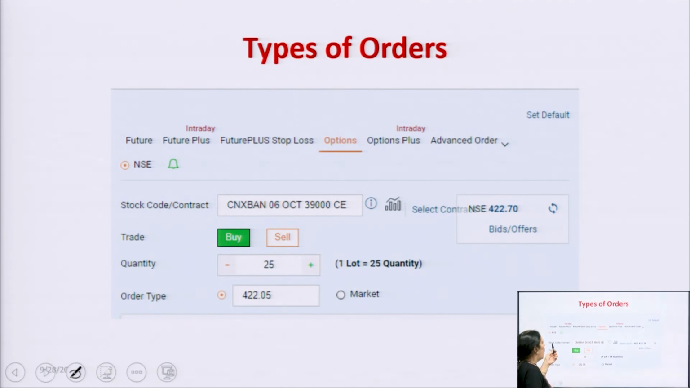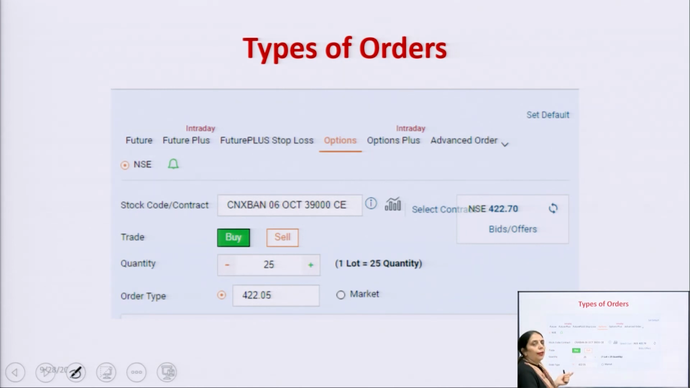This is a type of order, and the limit is given. I am going to trade with the options. Suppose CNX Bank, that is the Bank Nifty. This is the option of 6 October, 39,000. I am going to take the call. And right now there are again two options, that is buy and sell.